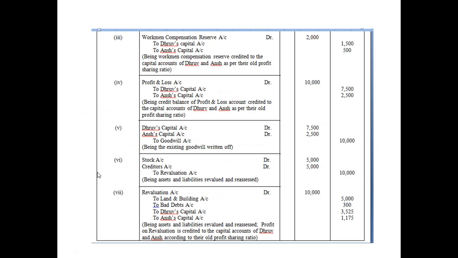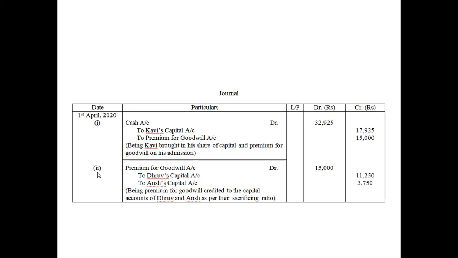See, if you draw a line, it looks very nice, neat and clean. You should learn how to present your work properly also. It's not about solving the question. Anyone can solve the question. But it is also about the presentation, isn't it? Anyway, these two entries are already done. We are done with it.